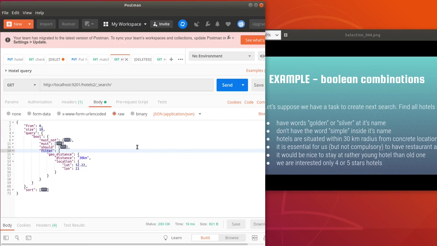Then all the documents should be sorted according to the relevance score. All that takes time, so it is better to cut our search space as much as possible before performing such an operation. For example, in that case we are using GeoFilter. For sure it will reduce the amount of documents that we have to process while calculating the relevance, and such a query will work very fast, probably only several milliseconds, while without applying any filters and making such a complicated search operation within millions of documents, it can be 100 milliseconds, maybe 200 milliseconds.